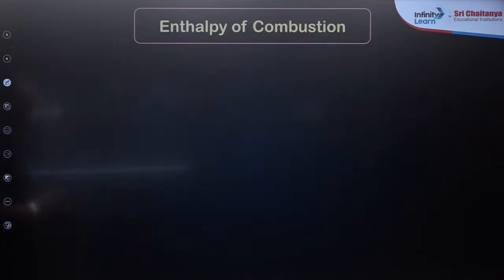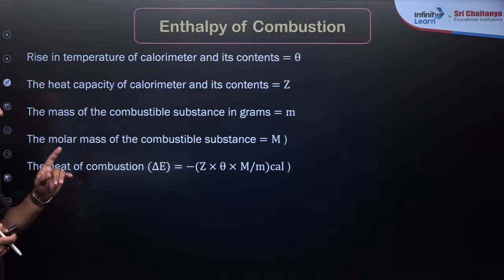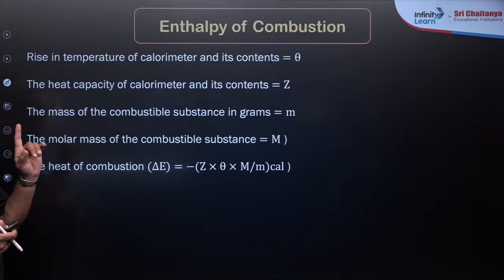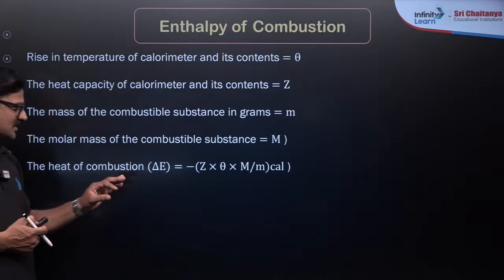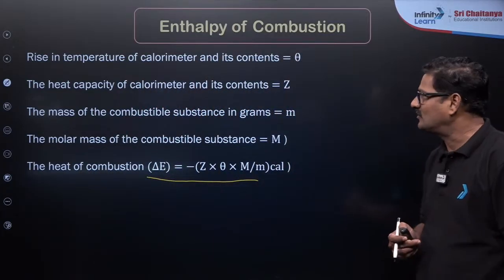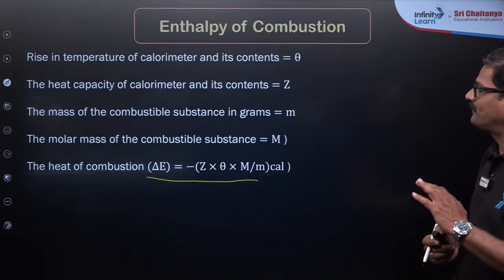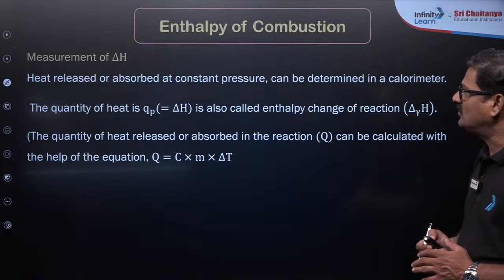Now that can be calculated by using a formula: delta E is equal to minus Z theta m by m cal. Here capital M stands for the molecular mass, small m stands for the mass of the substance, theta is the rise in temperature in the calorimeter, and the heat capacity is given as Z. You can directly use this particular formula to solve any kind of thermochemical calorimetry problems for measurement of delta H.